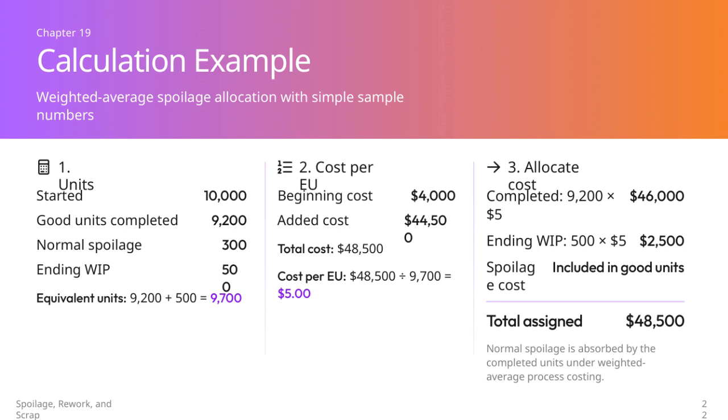$48,500. This example helps illustrate how normal spoilage is handled within the weighted average method. Essentially, its cost is spread over the completed good units rather than recorded separately. This approach ensures costs are allocated fairly and accurately in process costing systems.